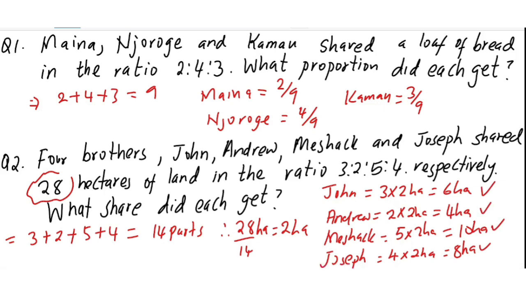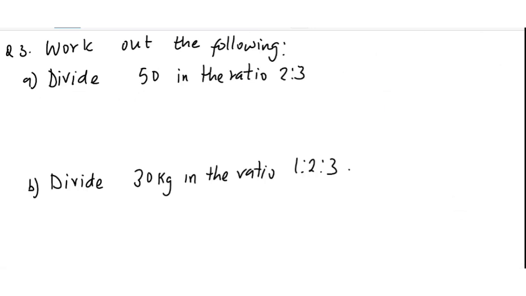Let's go to the other part. Okay, for the third question pia you do the same thing. Work out the following. Divide 50 in the ratio 2:3. Waweza pause ukafanya kivyako. So proportions hapo, parts ngapi? 2 plus 3 yakupa 5. So again nachukua 50 divided by those 5 parts, so yakupa 10.